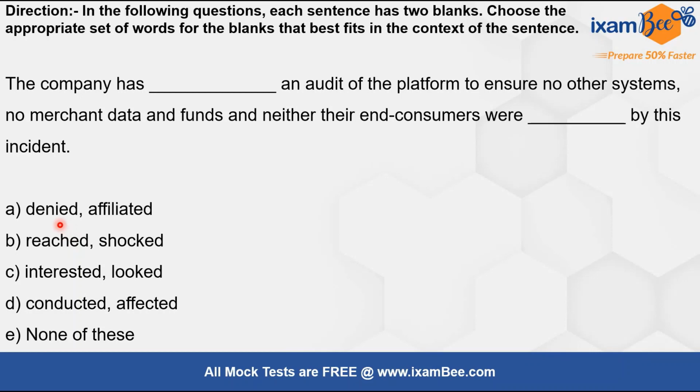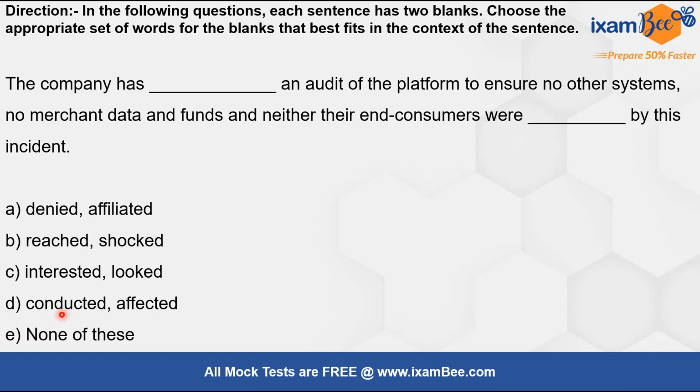ठीक है? So अगर हम denied लेके चलें, in this blank it says the company has denied an audit of the platform to ensure no other systems, no merchant data and funds, and neither their end consumers were affiliated by this incident. Now what does affiliate mean? Affiliate means किसी larger body से attach होना, to get attached to a larger body, like colleges are affiliated to universities, right? So affiliate is not the correct word here. It should be then affected, right?